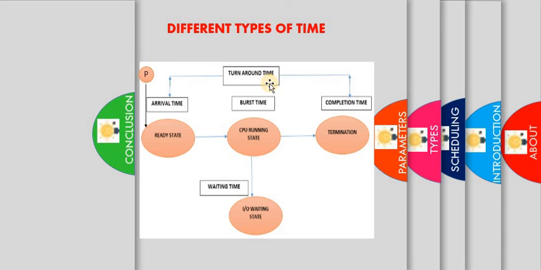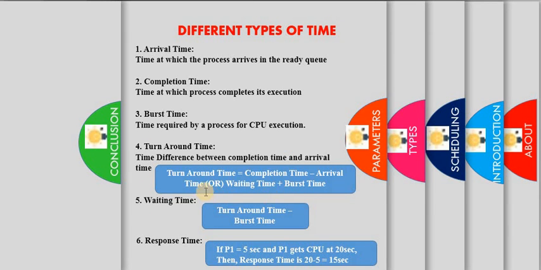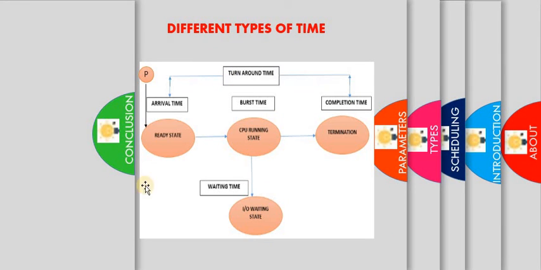The turnaround time is calculated as the completion time minus the arrival time, or the waiting time plus the burst time. We can see it here. That's your turnaround time.